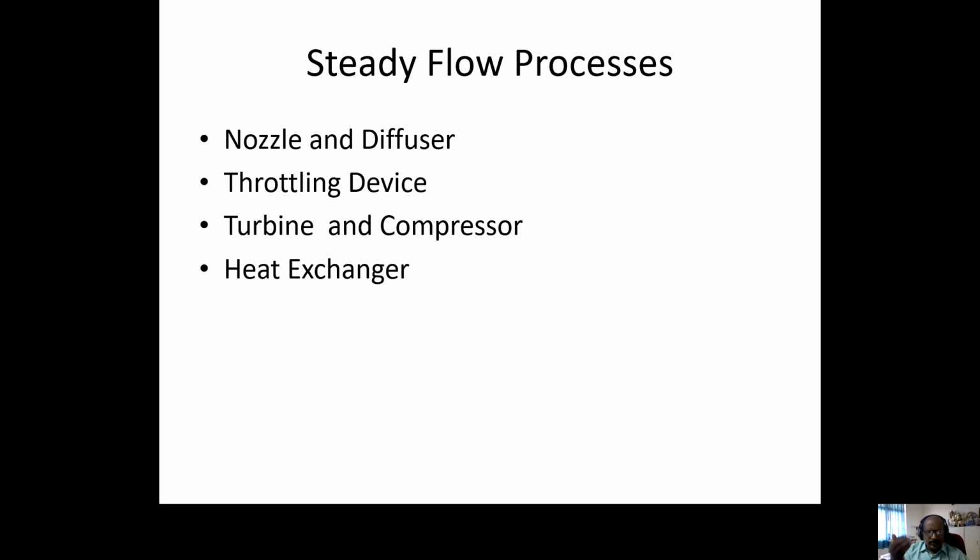Diffuser we are using to reduce the velocity or increase the pressure. Throttle device we are using for expansion, that means reduction of pressure. A turbine we are using for power generation. A compressor we are using to increase the pressure. Heat exchanger we are using for heat transfer. Each and every component has some specific application.